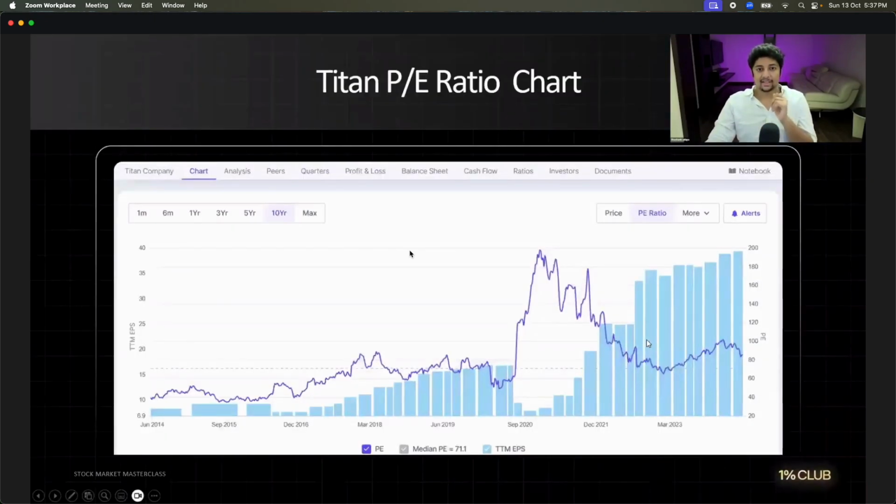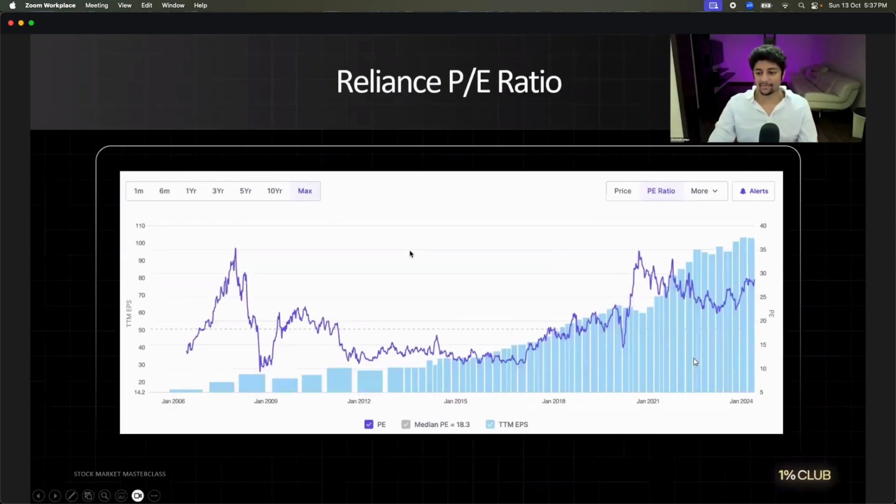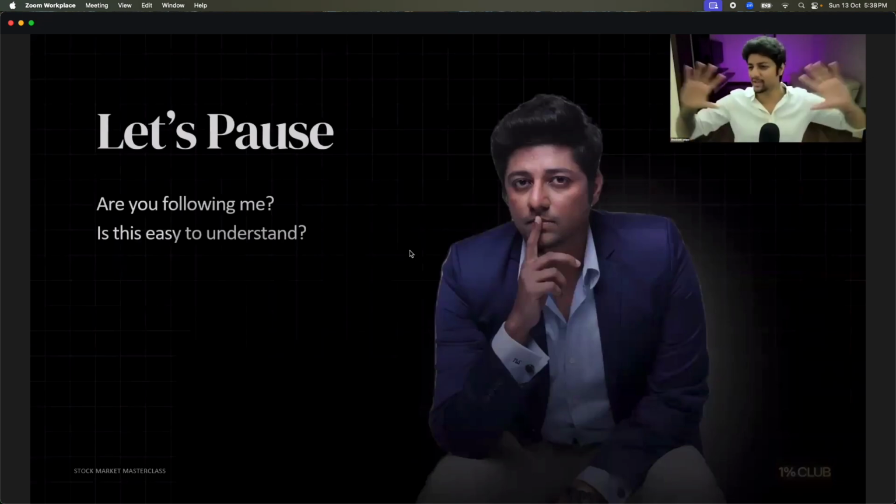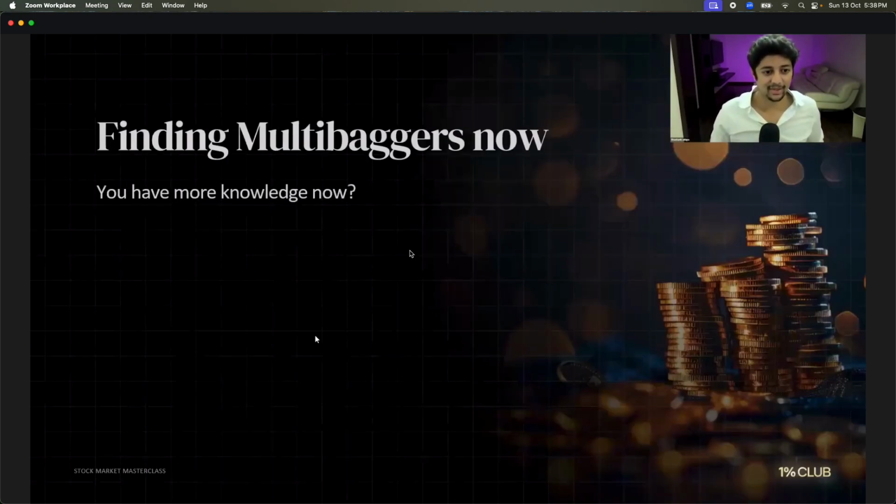Chalo. Let's go to, this is the Titan PE ratio chart. I was just showing this, I already showed you. Are you guys understanding me till now? Because after this, we are going into the most important section, which is the multi-bagger section, my favorite section. Are you guys enjoying it till now? Now you can relax. Now there's no brain heavy stuff. We'll find more companies. But are you guys excited now? We understood a lot. Chalo, let's go to the next one.